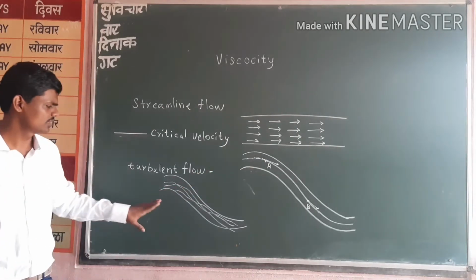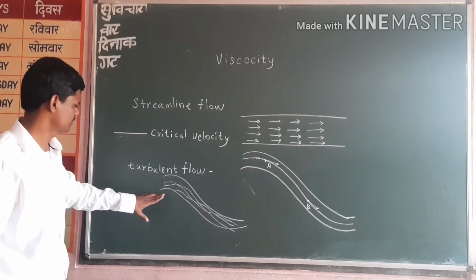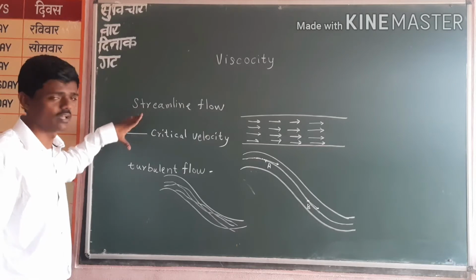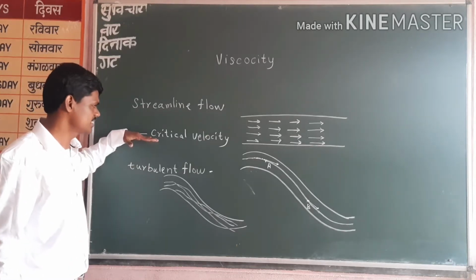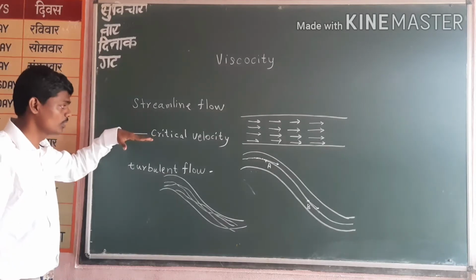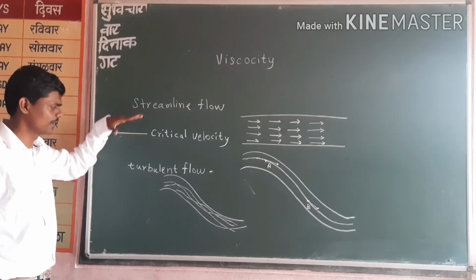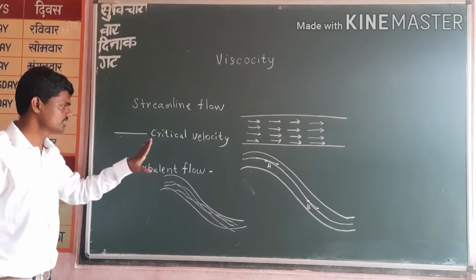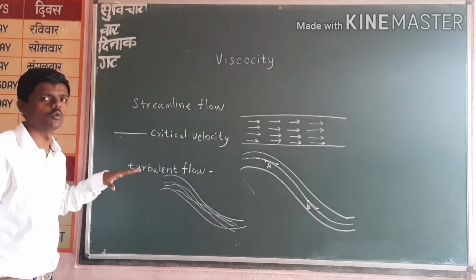Okay. So this is good. This is the difference between streamline flow and turbulent flow. This limit is the difference. So below this critical velocity we have a streamline flow, and if we exceed this critical velocity limit, then we get a turbulent flow.